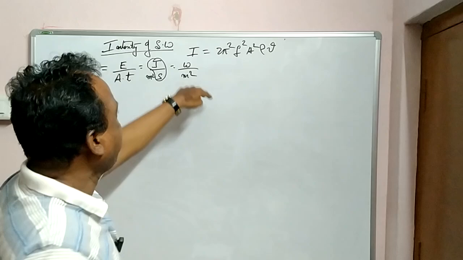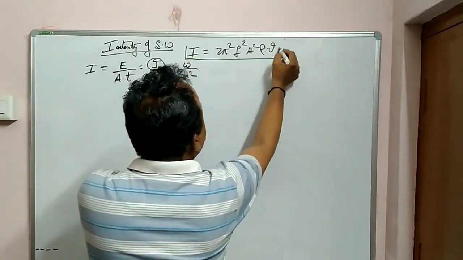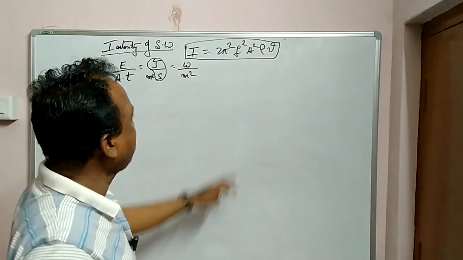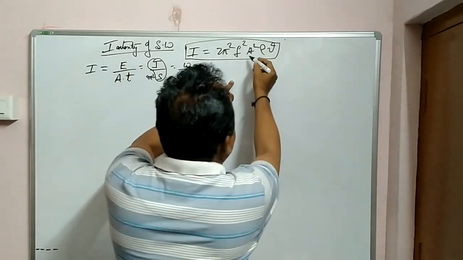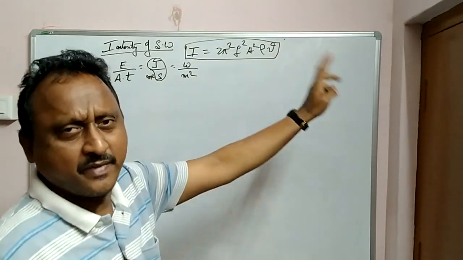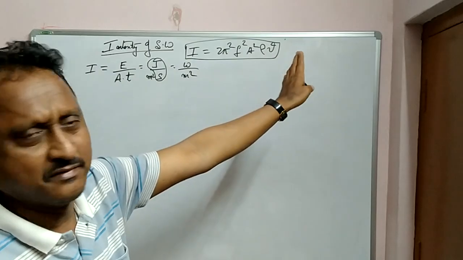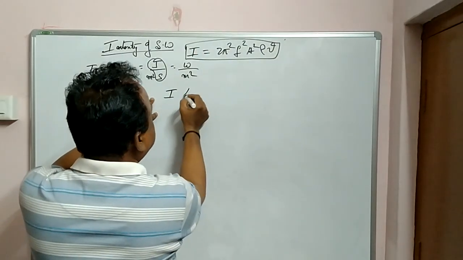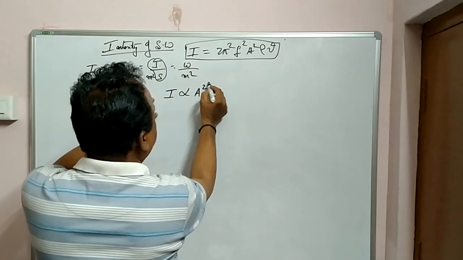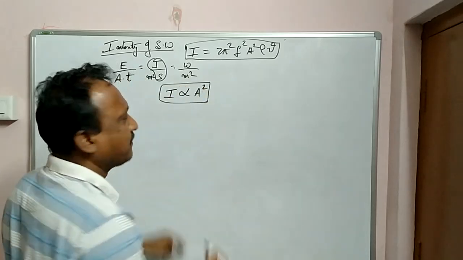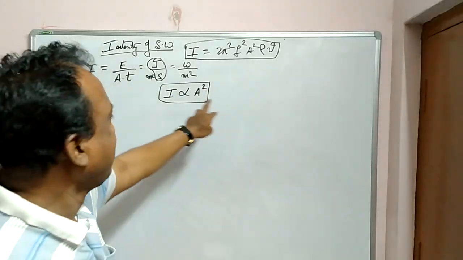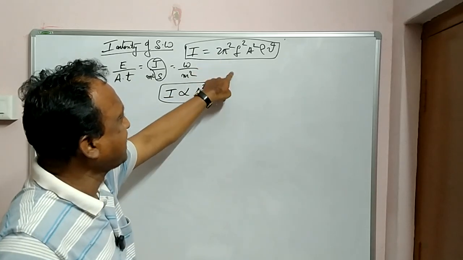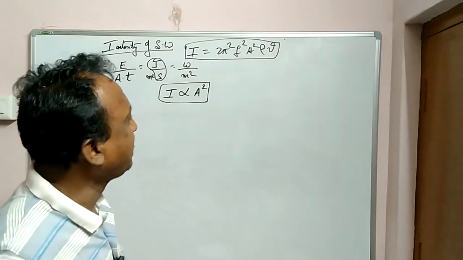Okay. Now the equation, you have one equation for intensity of sound wave: 2 pi square, a constant, f, frequency of the sound, a amplitude, rho density of the medium, and v is the velocity of the wave. All these are constant, therefore intensity is directly proportional to amplitude square. The general equation is 2 pi square f square a square into rho v.